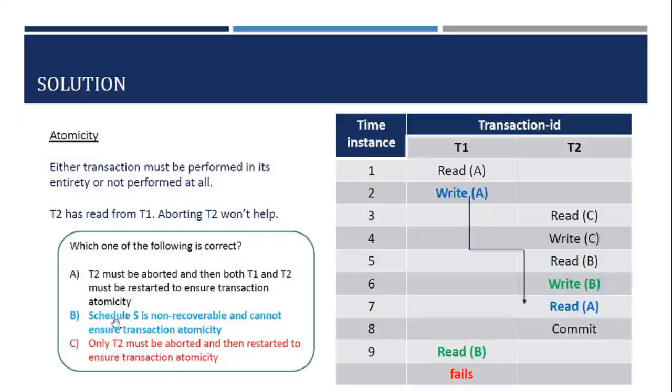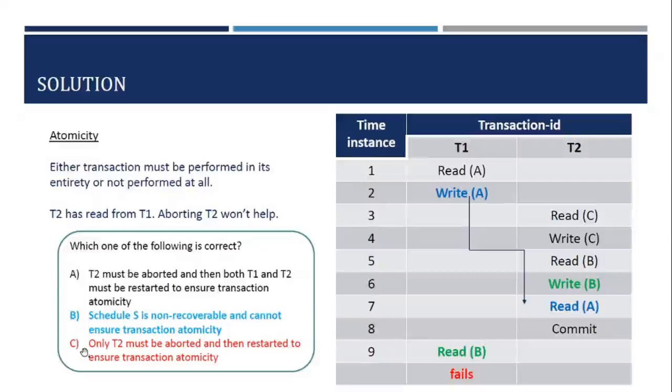So before proceeding with A and C, let us see what we mean by atomicity. Either the transaction must be performed in its entirety or not performed at all. So now T1 fails. As a result, whatever operations it has done have to be undone. It has written a new value of A, so this has to be undone. That's what we mean by atomicity. Either we complete T1 and get a database state after T1 has successfully completed, or we roll back to a database state where T1 has never occurred.